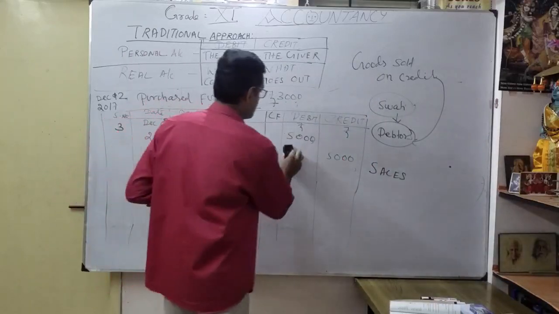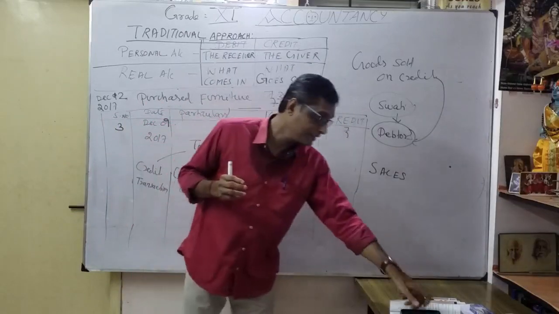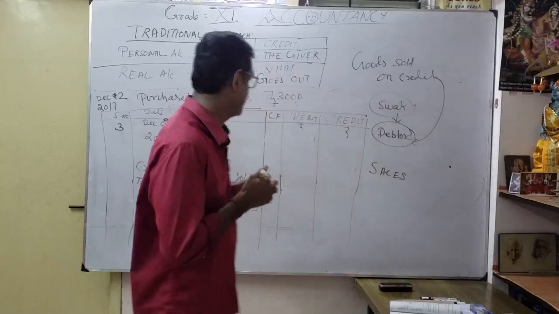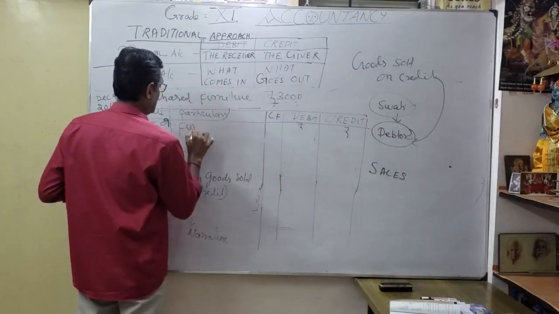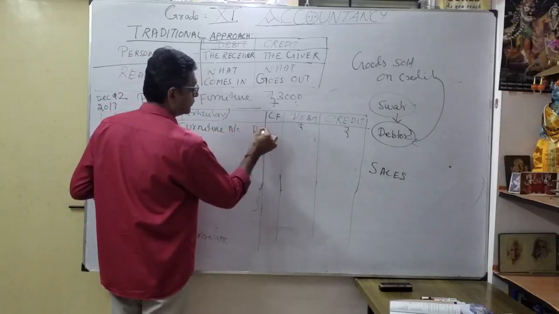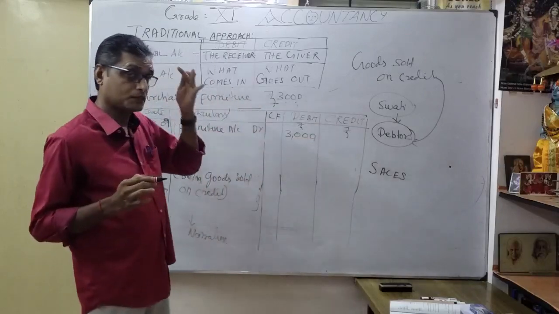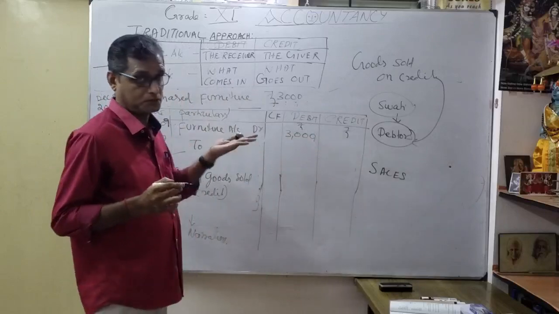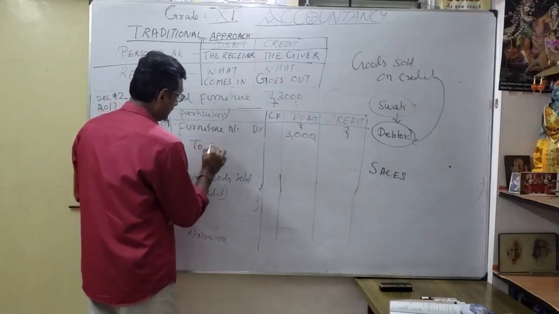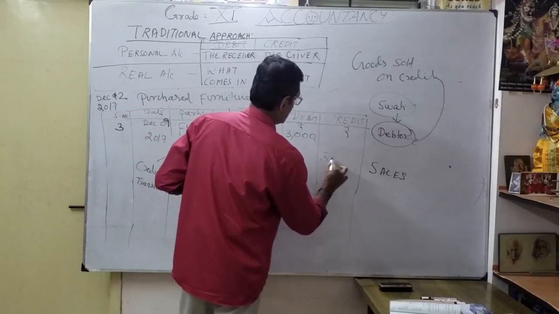So what is debit? Debit is furniture account. Why, sir, is it furniture account? It is a real account. Why is it a real account? Debit what comes in. That's why furniture account. Furniture account for debit, here only you can write 3,000. The comma is very important. Then to what? Cash goes out, real account. So what goes out? See here, the credit, what goes out? That's why I'm writing it on the credit side. So cash account 3,000.